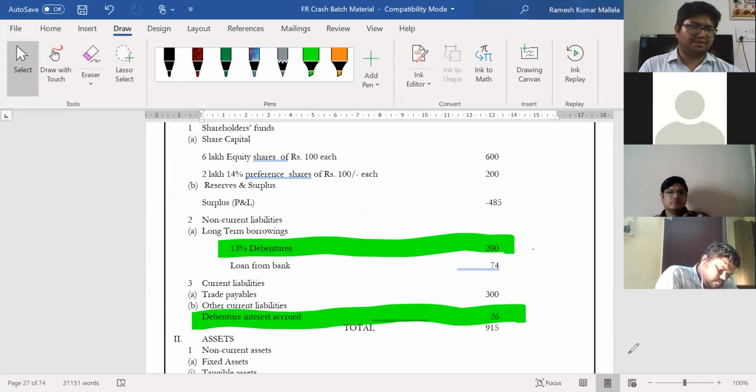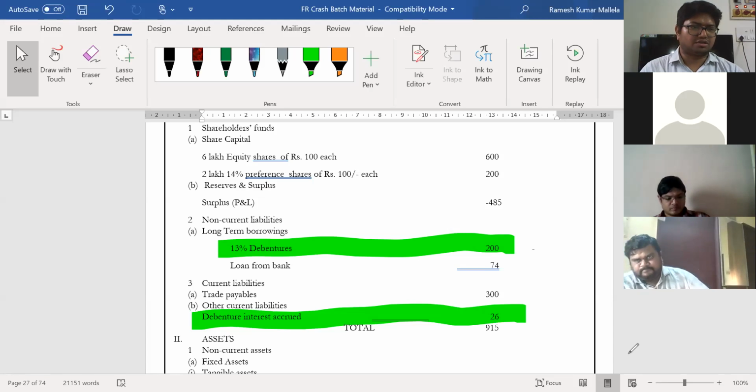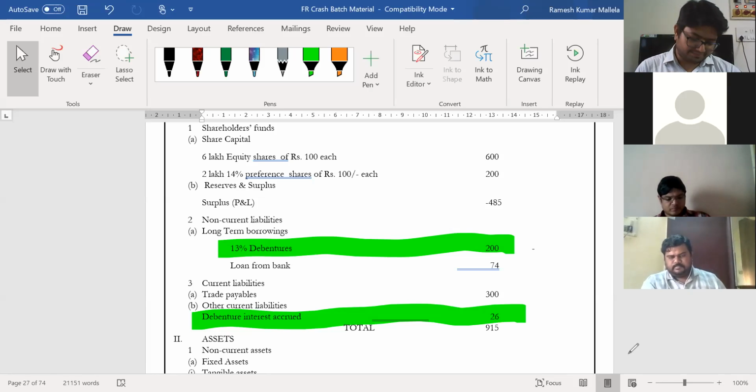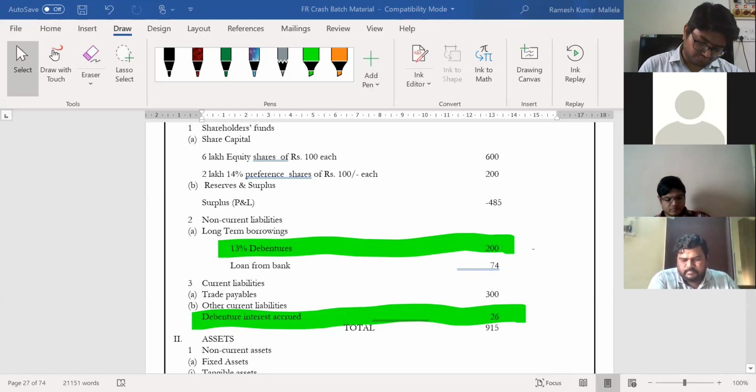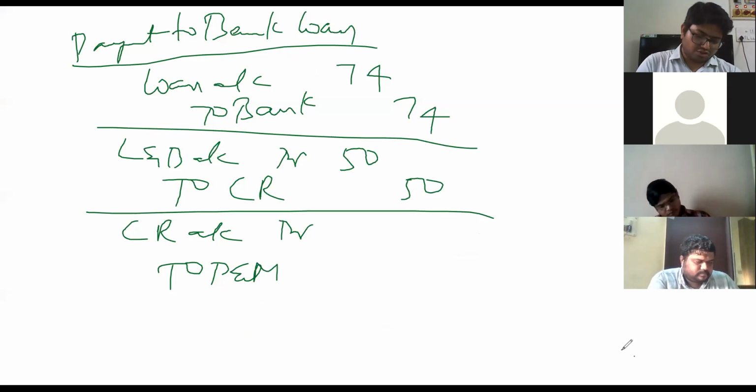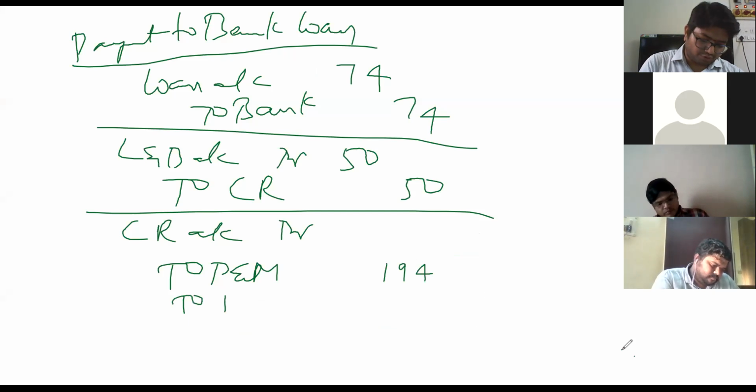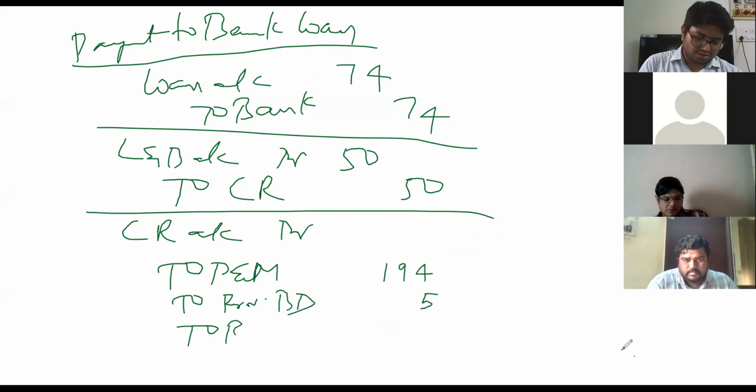P&L loss is there, so we will use towards all this now. Please see. Plant and machinery, it is 194. To provision for bad debts, it is 5. To P&L,